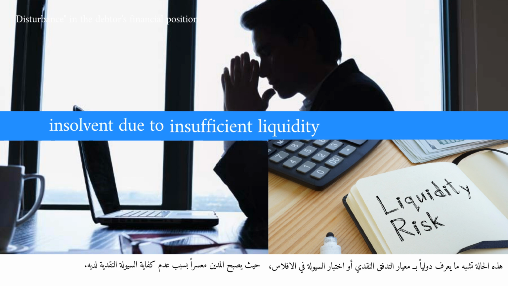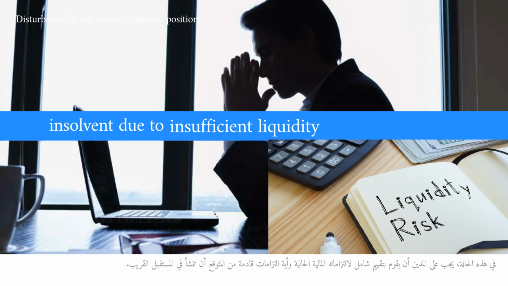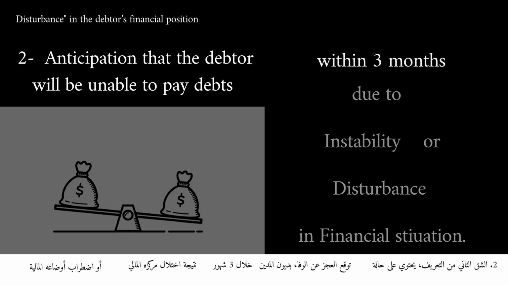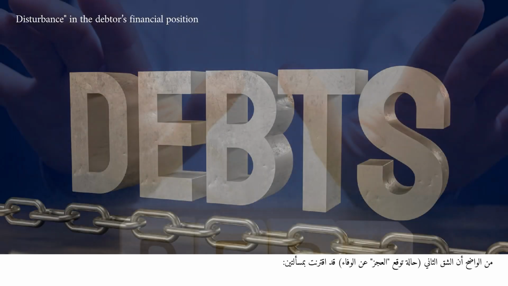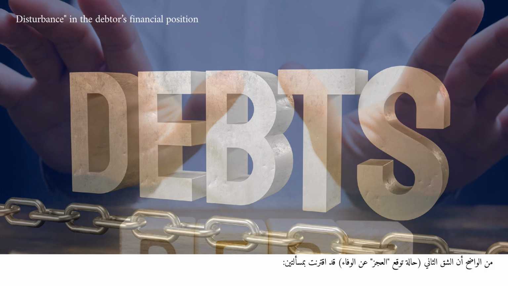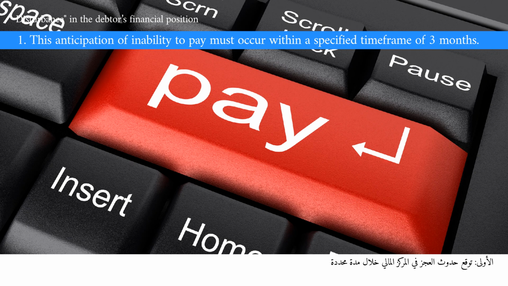insufficient liquidity. In this situation, the debtor should assess its current obligations and upcoming liabilities. The second part of the definition addresses the debtor's anticipation of being unable to pay debts within 3 months due to instability or disturbance in their financial situation. It is clear that the second part of the definition, referring to the anticipation of inability to pay, has been linked to 2 issues. First, the anticipation of inability to pay must occur within a specified time frame of 3 months.